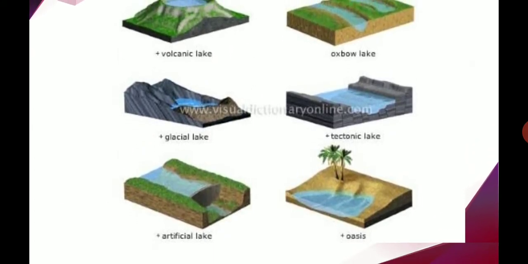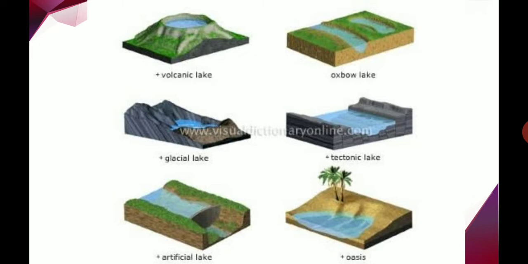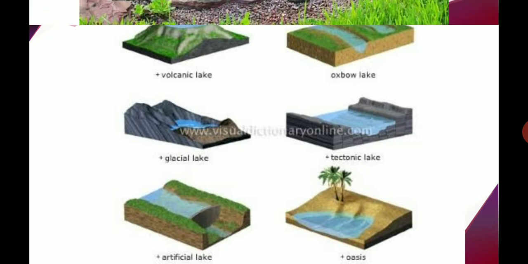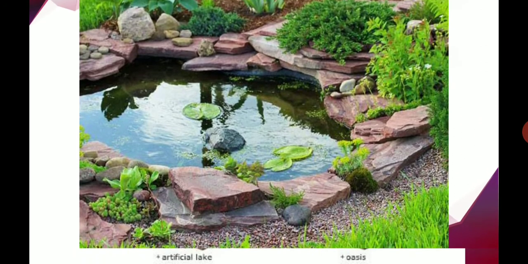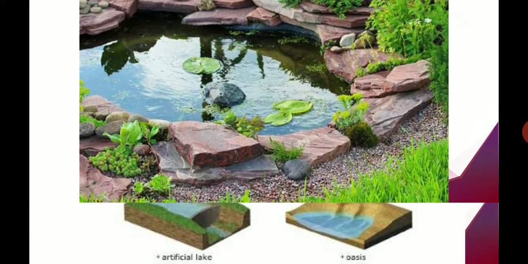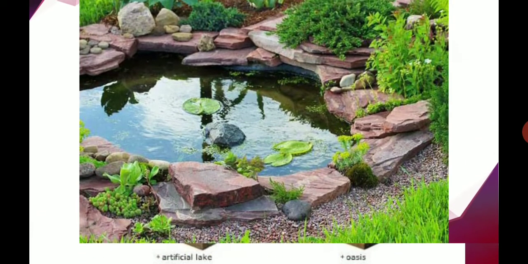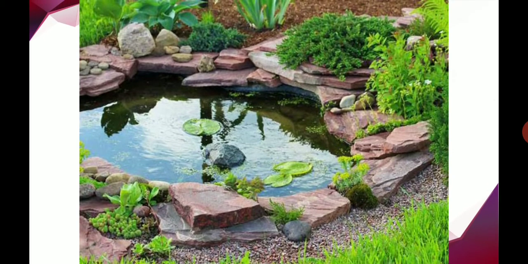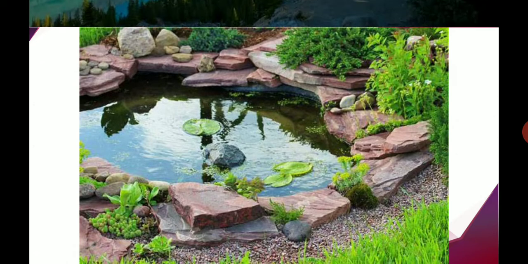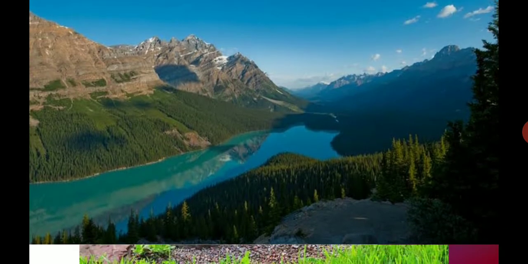These are the different types of lakes: volcanic lakes, oxbow lake, glacier lake, tectonic lakes, artificial lakes and oases. As I told you, even an oxbow is a lake. This picture shows an artificial pond, which is made by man. It will mostly be in parks or some restaurants, some big hotels; they create this kind of pond.